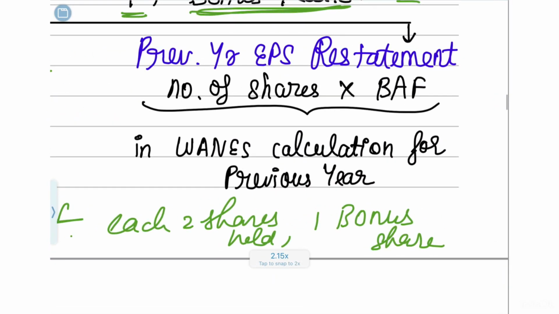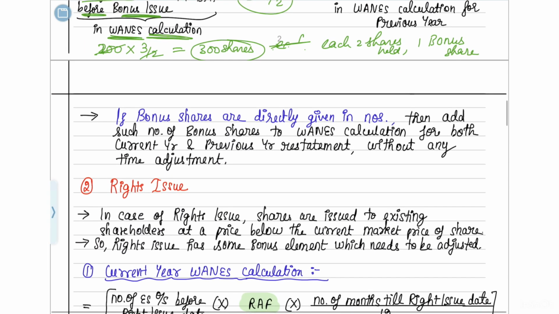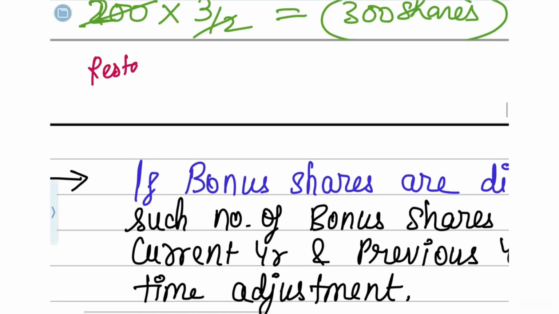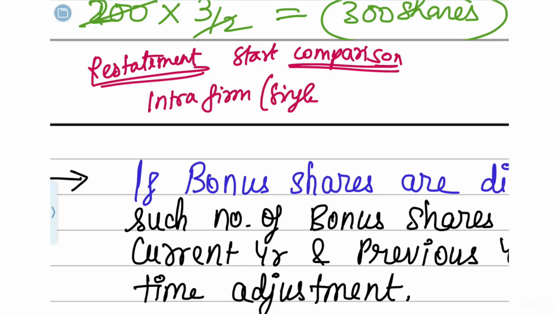Next, in the previous year EPS also you have to restate it. What does this restatement mean? Let's now understand more about restatement. Do you remember that at the start of this lecture we understood something about performance comparison? I told you that in an intra-firm comparison, that means within a single entity itself, let's take company 1.